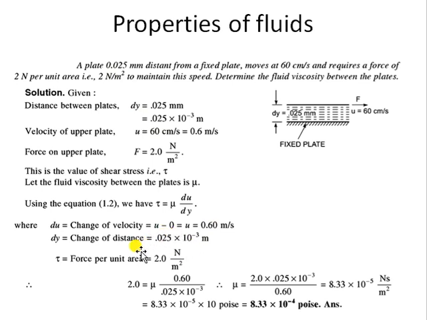Just substitute all the values into the relation of Newton's law of viscosity. Tau, du and dy are given, so you can calculate mu. Mu is 8.33 into 10 to the power minus 5. What is the SI unit? Since we have done all the calculations in SI units, the unit of mu will be Newton second per meter square, or pascals. Otherwise you can convert it into poise also. We have seen that 1 Newton second per meter square is 10 poise, so both answers are correct.